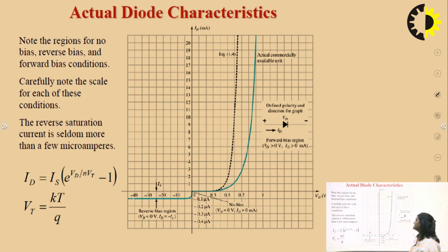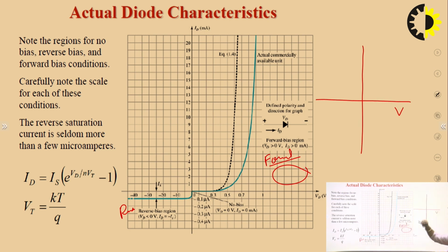Now this is the VI characteristics of the PN junction diode. This region is the forward bias region, and this is the reverse bias region. The horizontal axis is for voltage and this axis is for current. This is the forward bias characteristic and this one is the reverse bias characteristic.